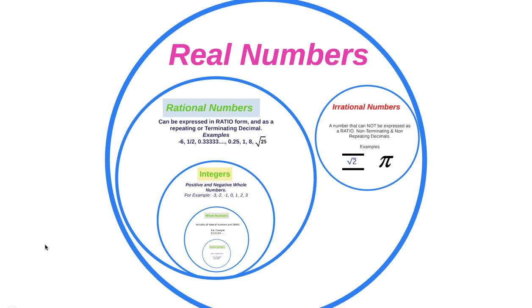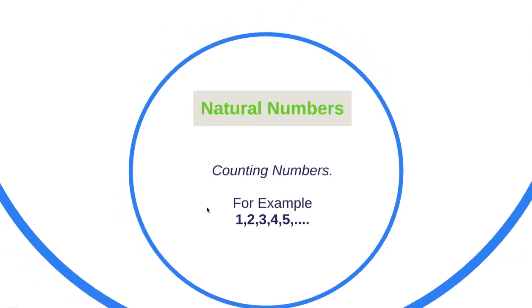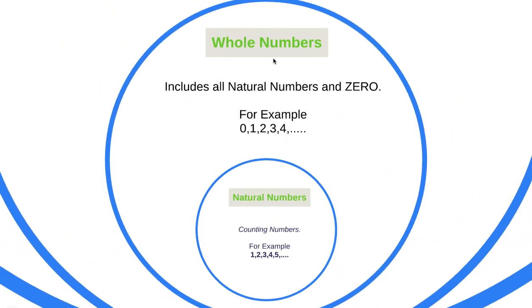Real numbers are composed of different subsets of numbers, and one of them is the natural numbers. It is commonly denoted by capital letter N, and it is also called the counting numbers. These numbers start with 1, 2, 3, 4, 5, and so on and so forth. Now, if we include 0 in this set of numbers, the new set will be called whole numbers. A whole number is denoted by capital letter W. So these are natural numbers including 0.